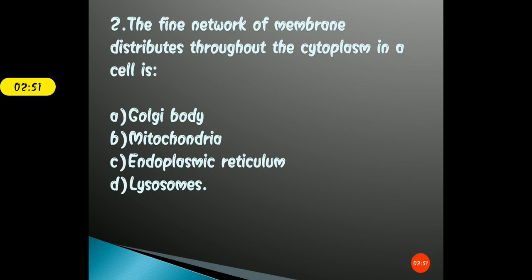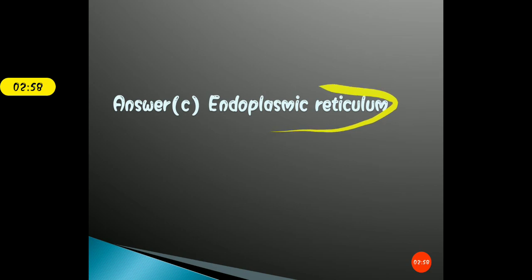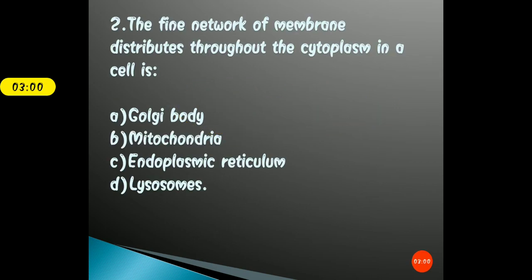Okay, so I thought that you have marked the right answer. The correct answer for this question is option C, that is endoplasmic reticulum. It is a fine network of membrane distributed throughout the cytoplasm, and it is a major site for protein synthesis as well.